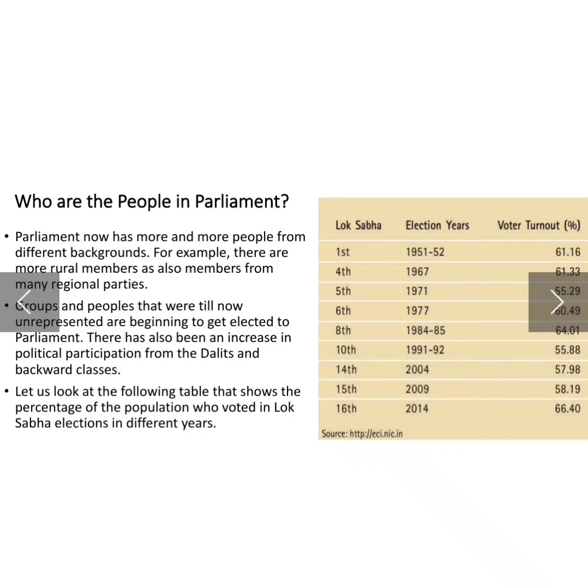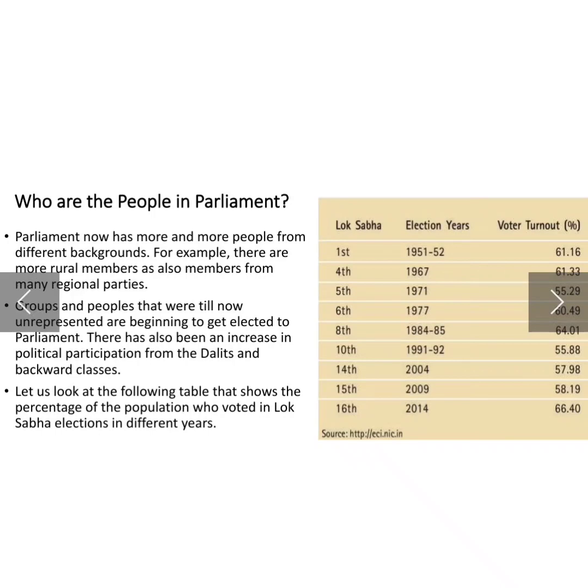Parliament now has more and more people from different backgrounds. For example, there are more rural members as also members from many regional parties. So class, it is with the passage of time that the Parliament of India is having more people from different backgrounds, different caste, culture, religion.